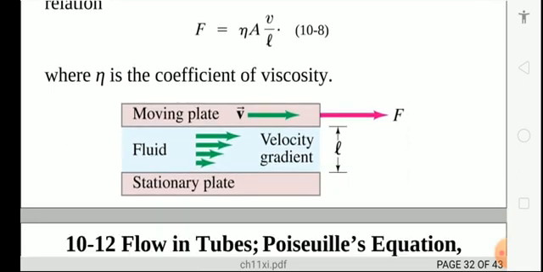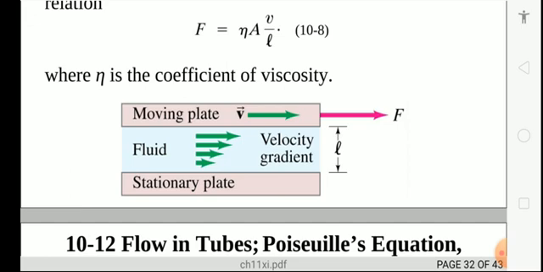As you can see on the screen, the arrows are bigger and bigger, and thus in steady flow the layers slide over each other without getting mixed up, and this kind of flow is laminar flow.